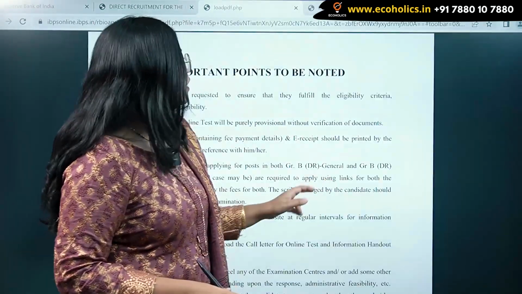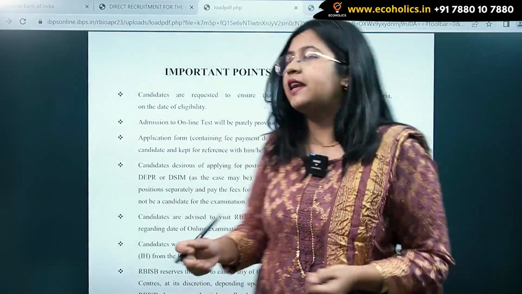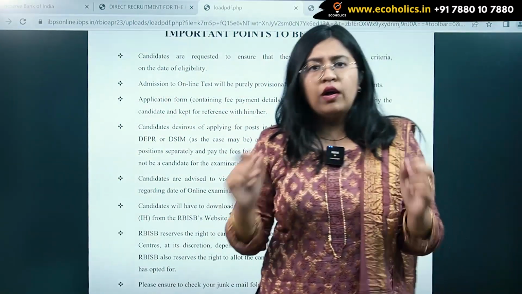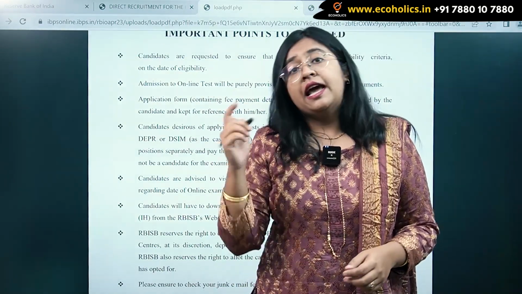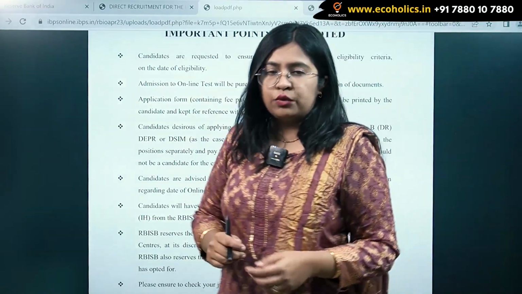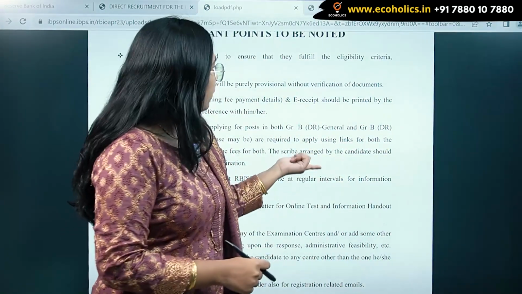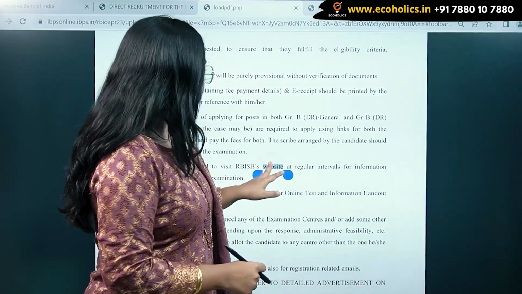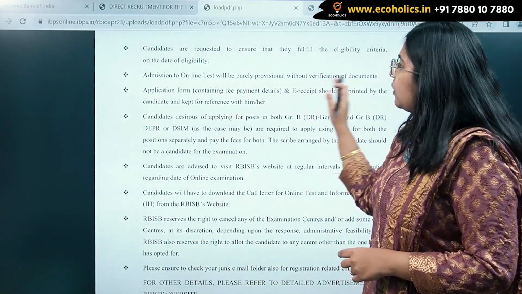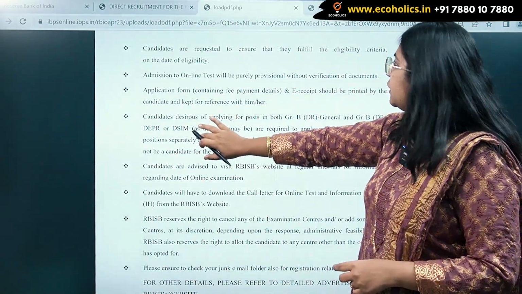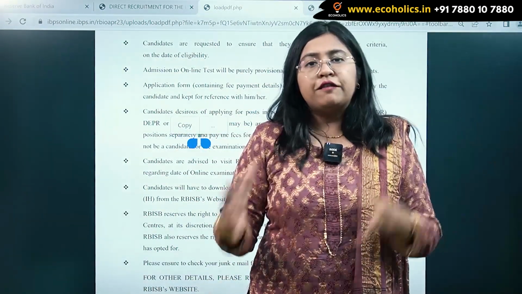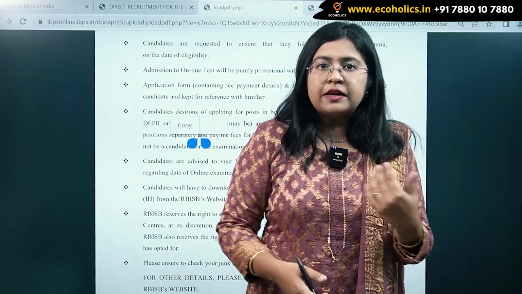So if I click on this important points to be noted by the candidates, okay, candidates are required to ensure that they fulfill all the eligibility. Eligibility criteria क्या है, इसके लिए हम जाएंगे redirecting towards the notification again. But before that, just going with all of these points. Then admission to online test will be purely provisional without verification of the documents, meaning that once the online test is conducted, after that the whole procedure of your documentation will be started.